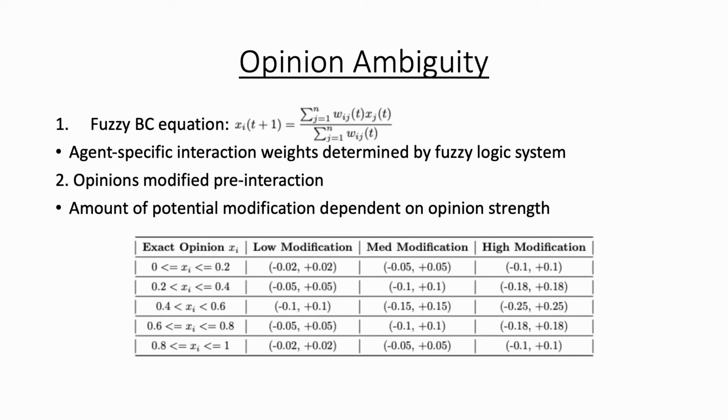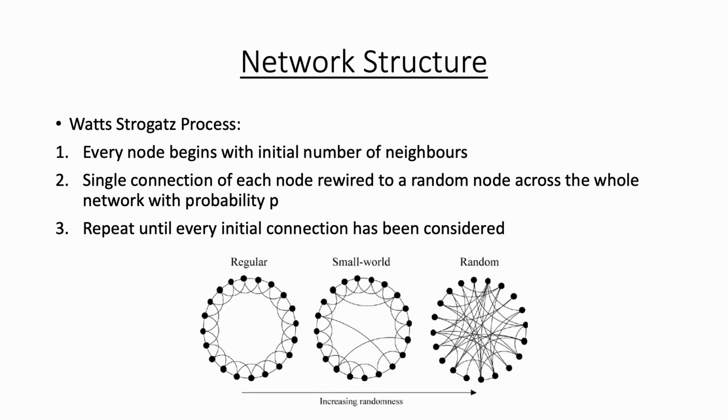This slide shows the description of the implementation of the 2 opinion ambiguity features. The FBC equation is displayed, where it is notably identical to that of the original BC model introduced by Hegselmann and Krause in 2002. The key difference is that the interaction weights are determined by a fuzzy logic system. We also introduced the novel method for opinion modification pre-interaction, and this is based on opinion strength. The logic for this is that stronger opinions are likely to have less ambiguity when expressed, whereas neutral opinions may have more. Next is the network structure feature.